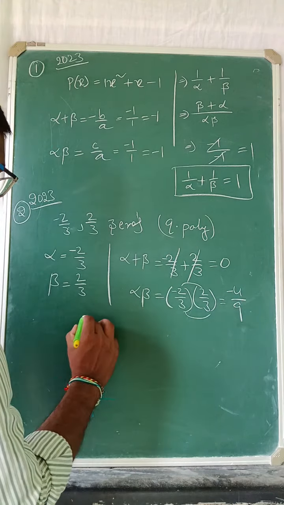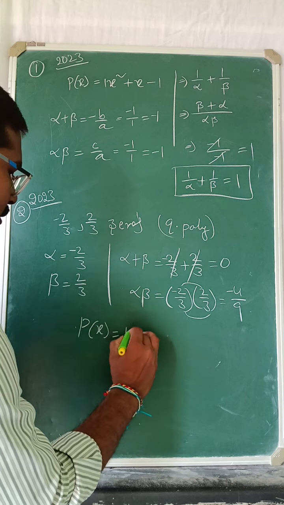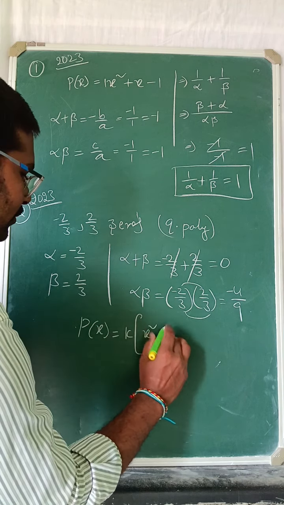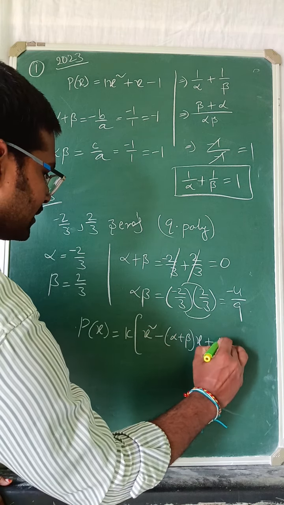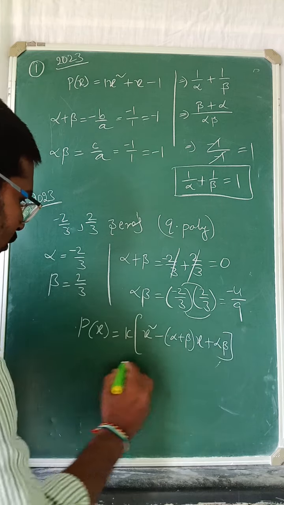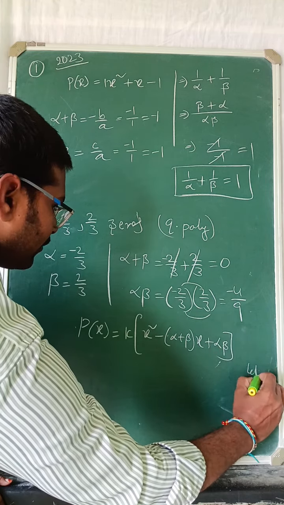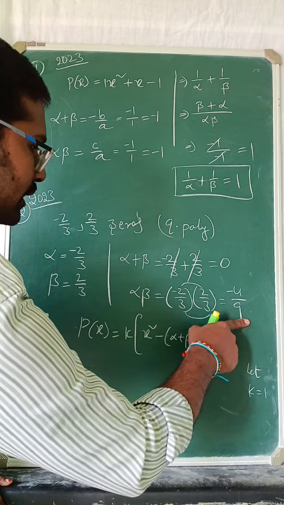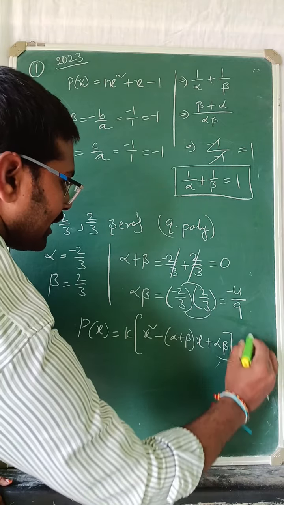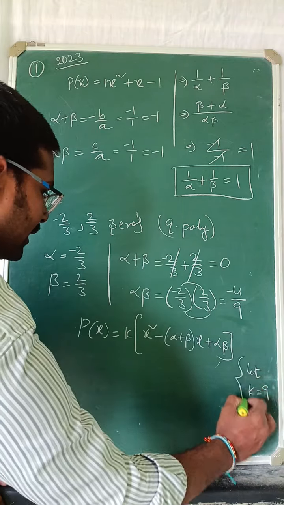We just simply substitute here. P of x equal to k of x square, the formula: minus alpha plus beta into x plus alpha beta. Now let the k value be 1. Oh, no need. See, 9 is the denominator, so let the k value be 9. You have to take that k value.